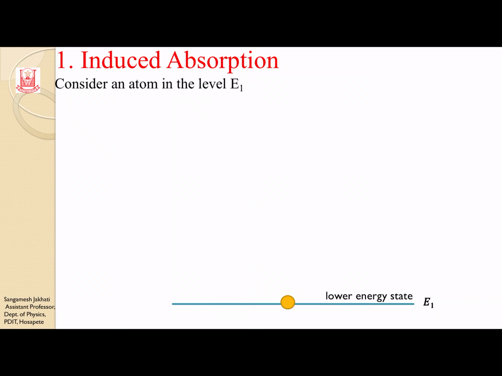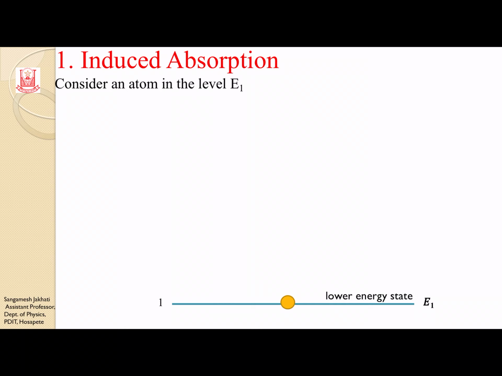So first let us discuss induced absorption. Consider a single atom in the energy level E1. So this is an atom, and this is the energy level E1 wherein it is staying, the lower energy state.